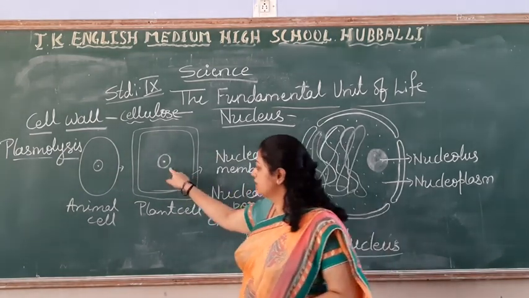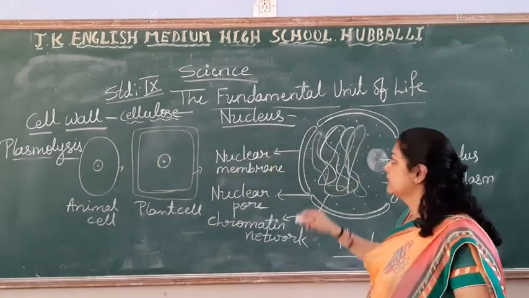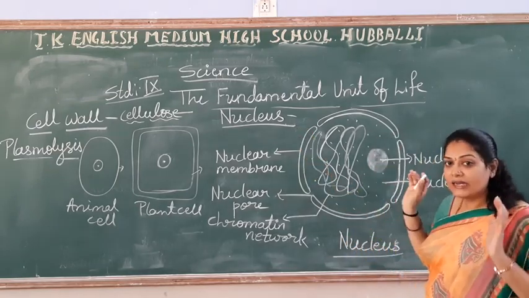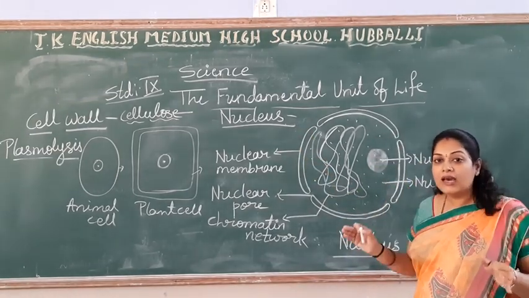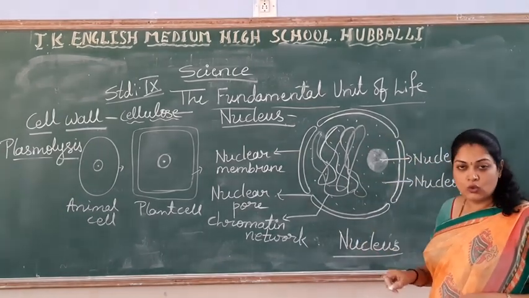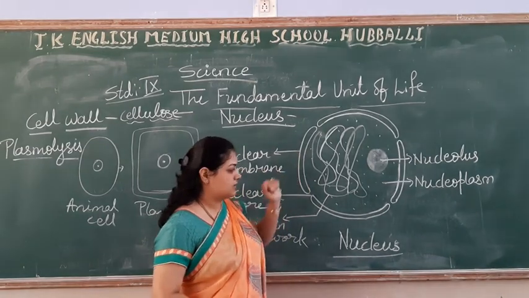So what is this? This is a very important part of the cell called the nucleus. Correct? If you magnify, if you enlarge the size of the nucleus and observe under the microscope, it looks like this.